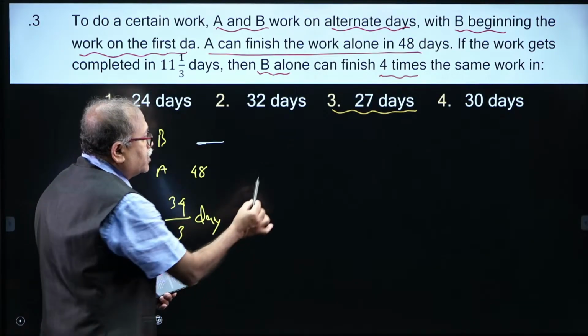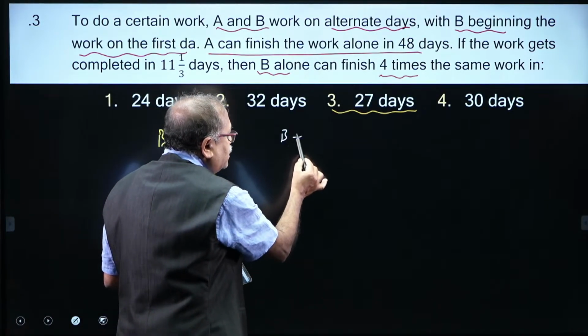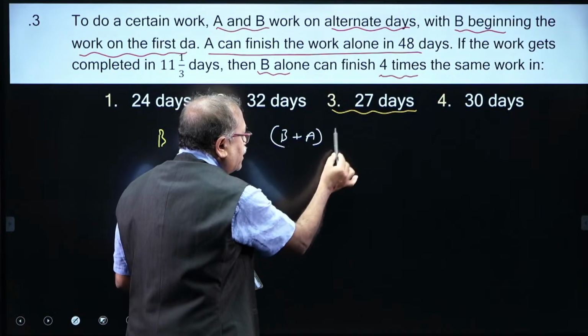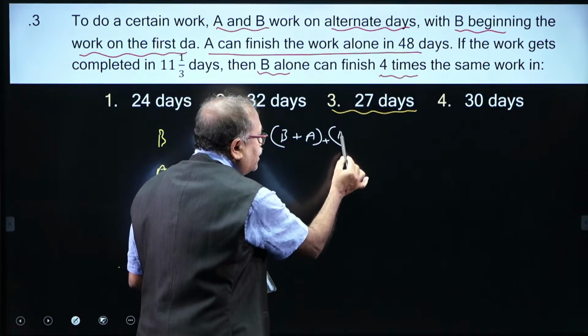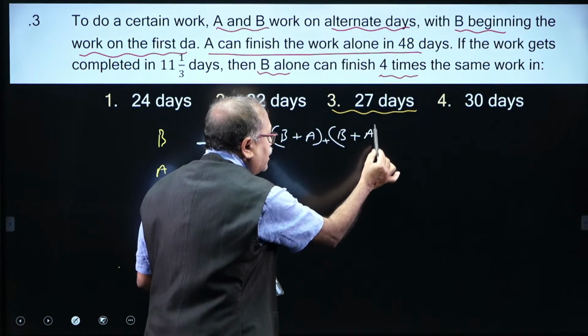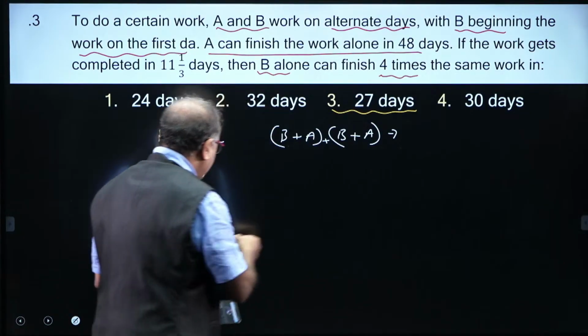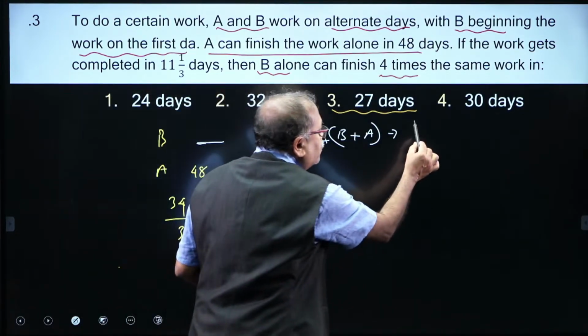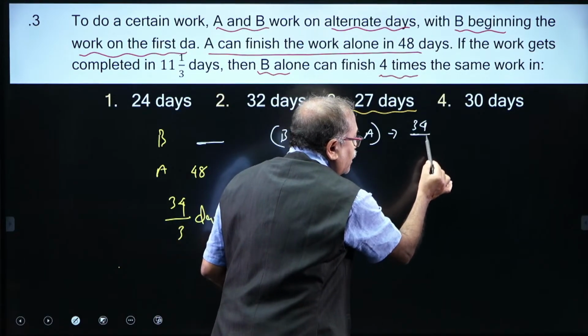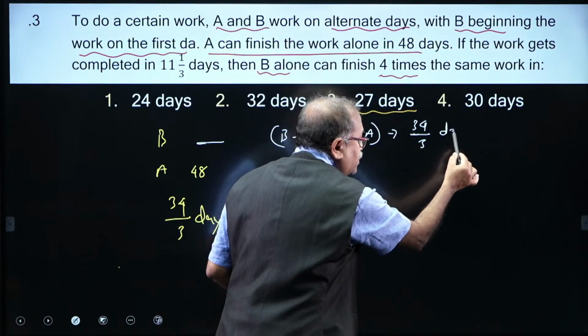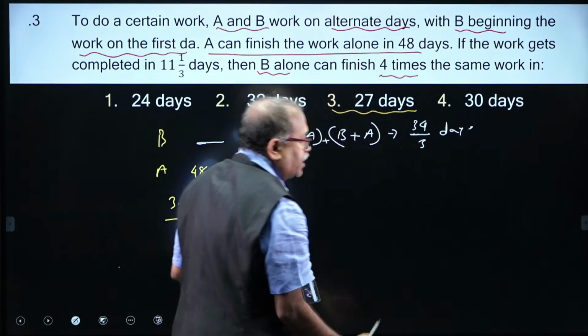The pattern of the work is that B starts and then is followed by A, then again B starts, then followed by A, and so on, which is given to us as 34/3 days, which we already know.